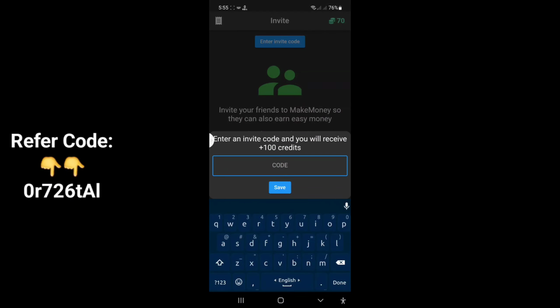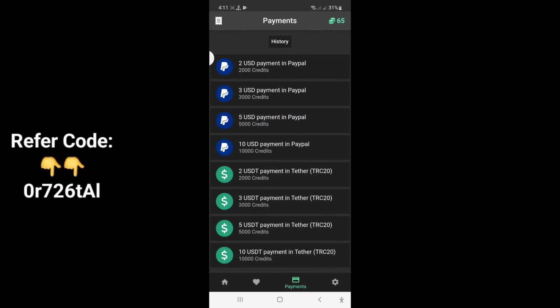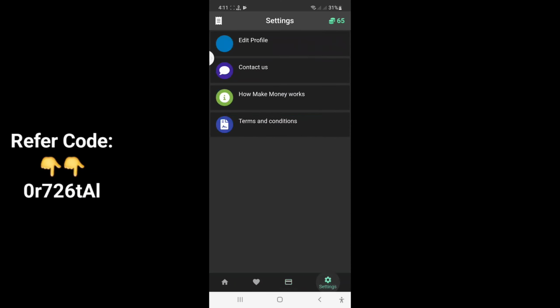And the invitation option, one fan invite gives 100 coins free. Use my invitation code, okay. 100 coins free, use my invitation code. I am using my friend's invitation code. Okay, and I'm just clicking now on the payment option. Very simple small app. Okay, only 2000 coins is $2, and with 2000 coins USDT withdrawal is available.